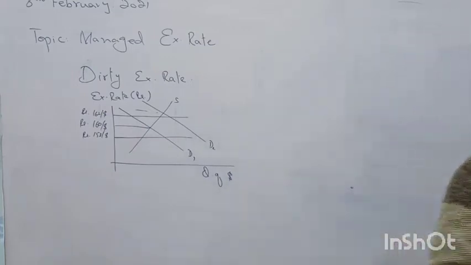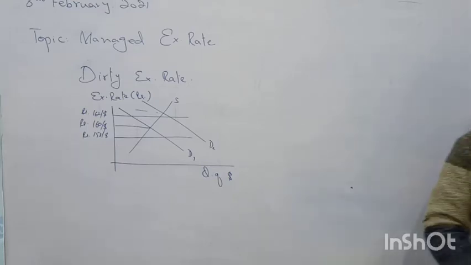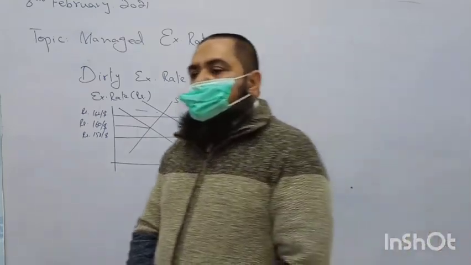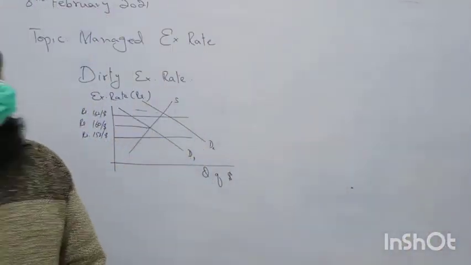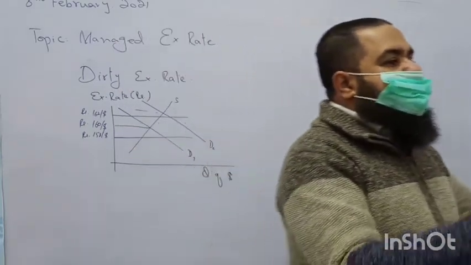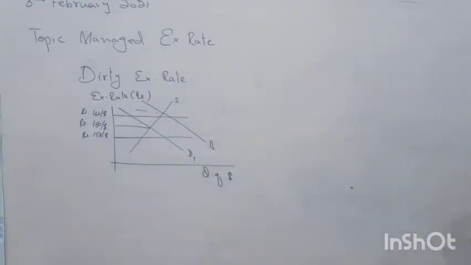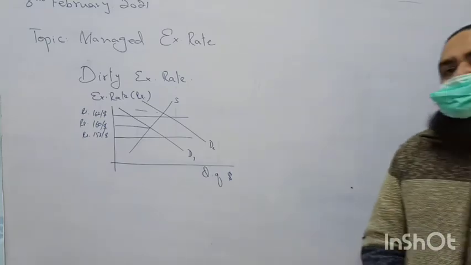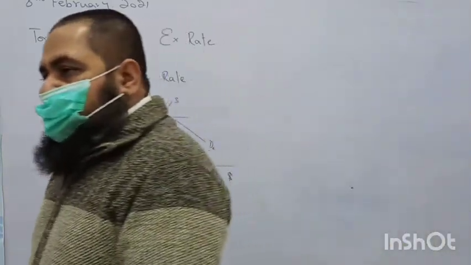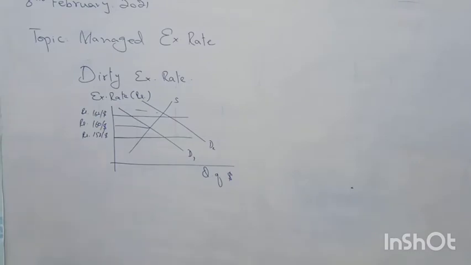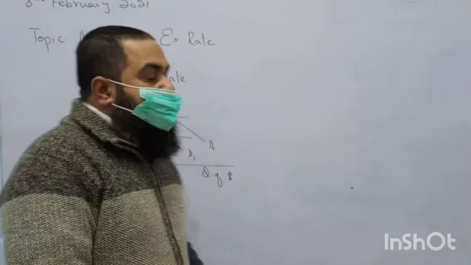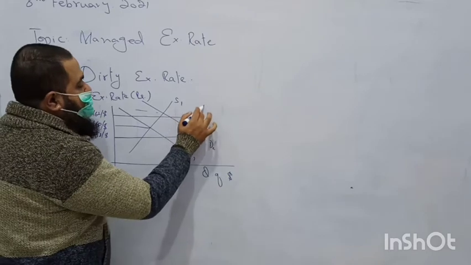What will the central bank do in this case? Central bank starts buying its own currency. What do I mean by buying its own currency? Central bank will start buying rupees. What will it do? It will supply dollars in the market. I said earlier, demand of one currency will be the supply of another. By supplying dollars, central bank will be buying what? Rupees.